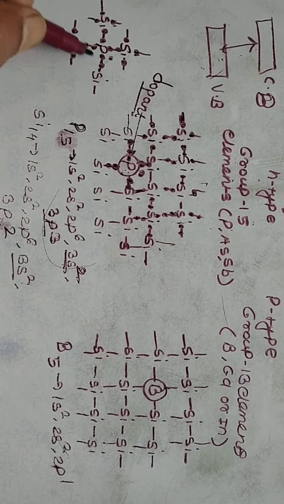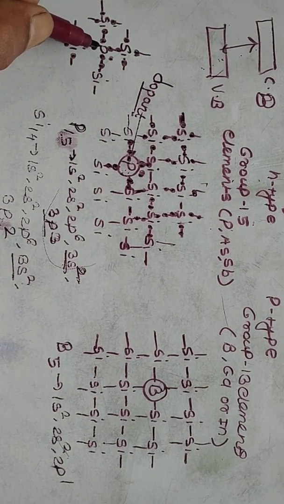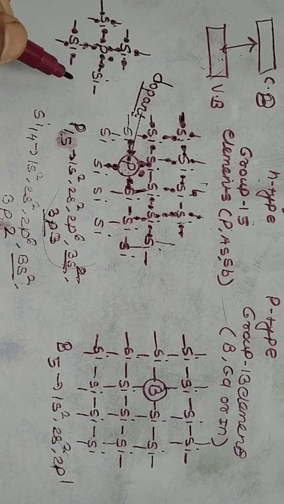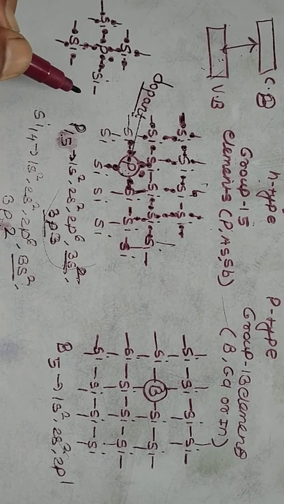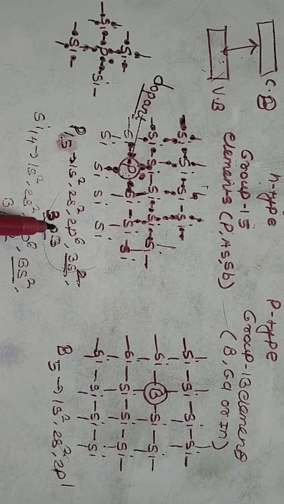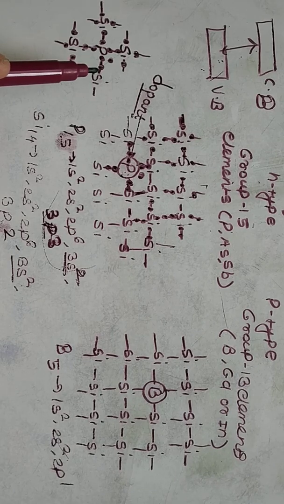4 electrons can be shared with the 4 silicon atoms of the phosphorus atom, but 1 electron is extra there, in the conduction band. What happened in this case? This one extra electron is present in a phosphorus atom.